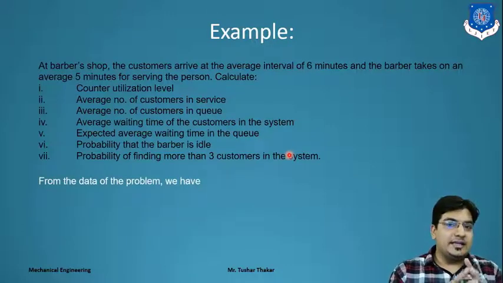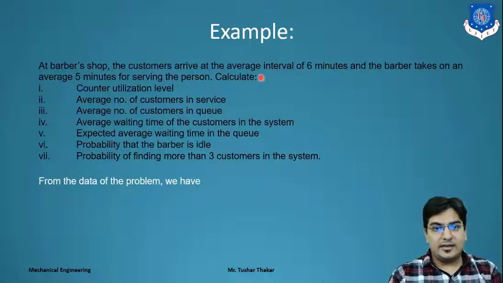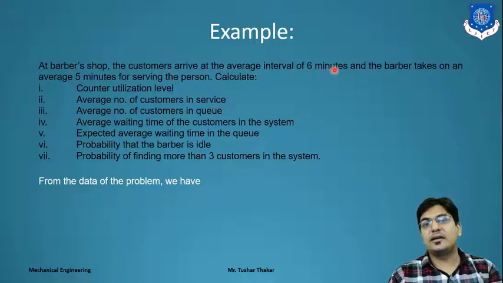So from this data we can get the average interval time of 6 minutes, meaning a customer arrives at an average interval of 6 minutes, which gives you the average arrival rate. And the barber takes 5 minutes for service, which gives us the service rate.